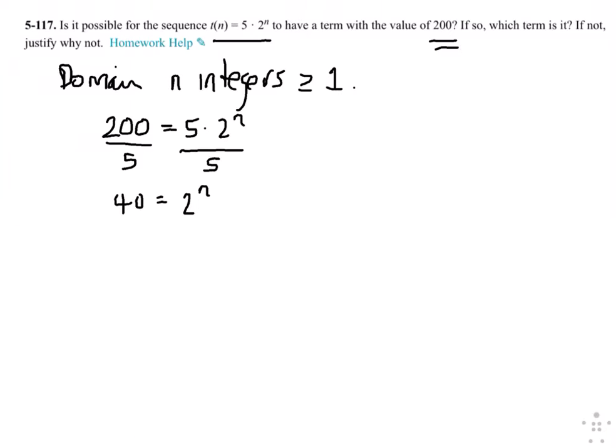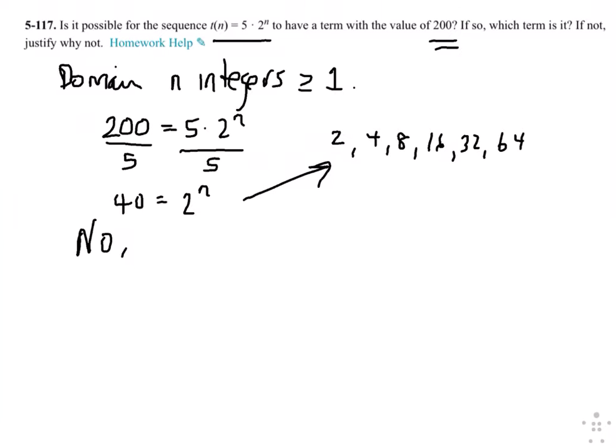So if I raise 2 to a power, can I get 40 evenly? Well, I cannot, right? Because it's 2, 4, 8, 16, 32, 64. So there's no integer value of n that would solve this equation. So we would say no, right? And then, why not? I justified it this way.